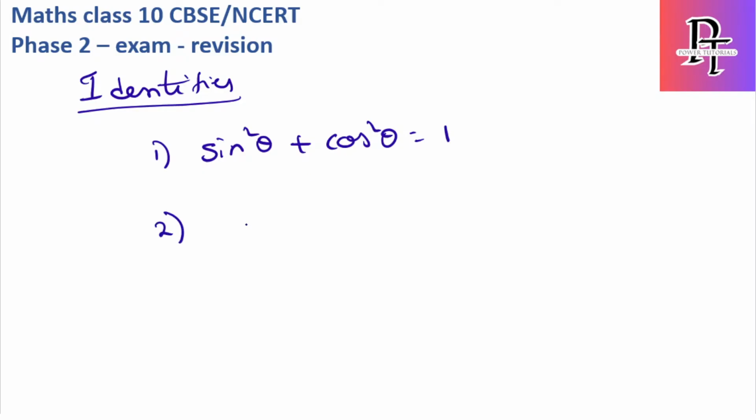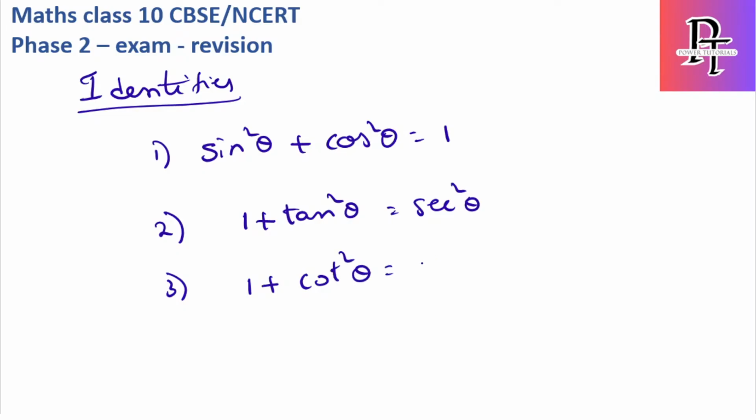Second, 1 plus tan square theta is equal to secant square theta. And third one, 1 plus cot square theta is equal to cosecant square theta. If you remember in this way, it will be much easier because there is no need to get confused about whether we have to keep minus or not. Just remember in this way, it will be much more helpful.